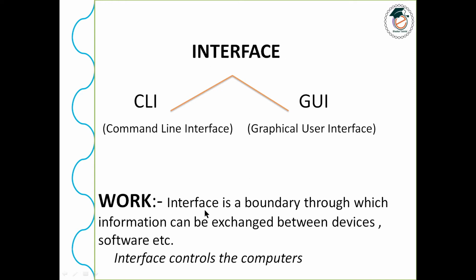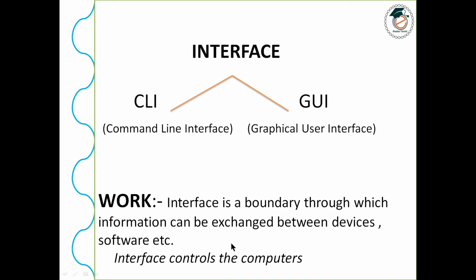So interface is a boundary. It is just a boundary through which information can be exchanged between devices or software or any other things. So it is just a boundary through which information or any data is exchanged. So basically in a computer system,